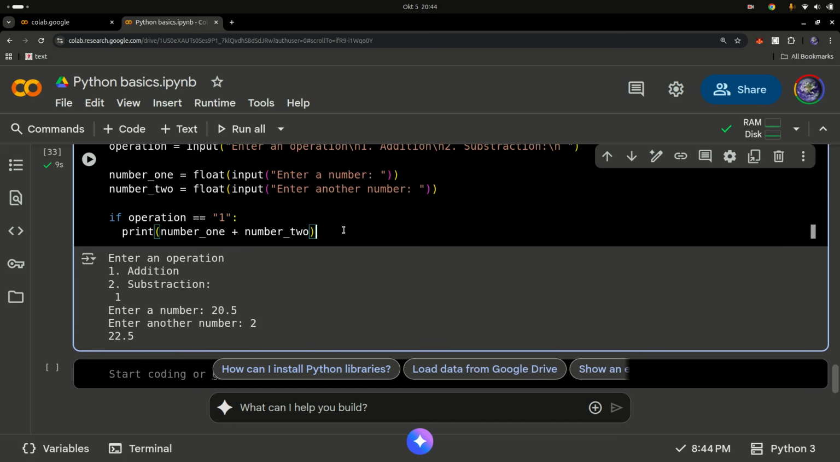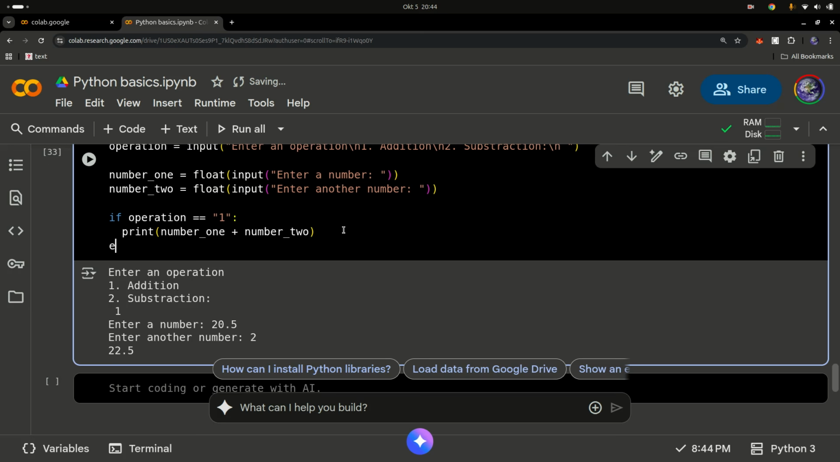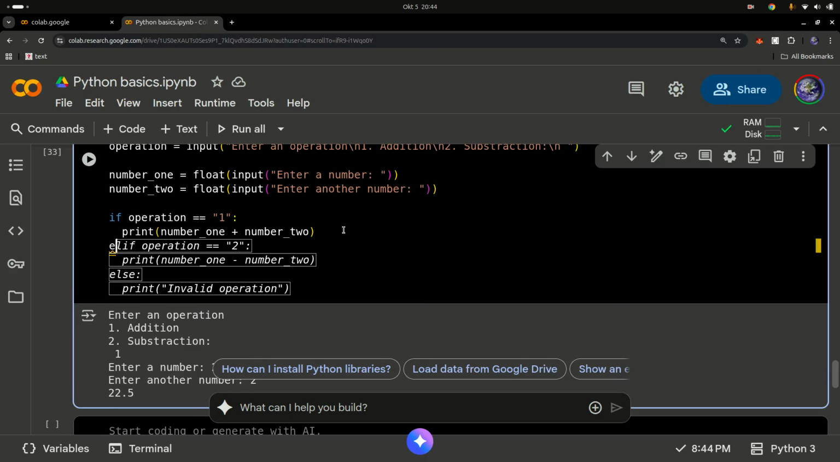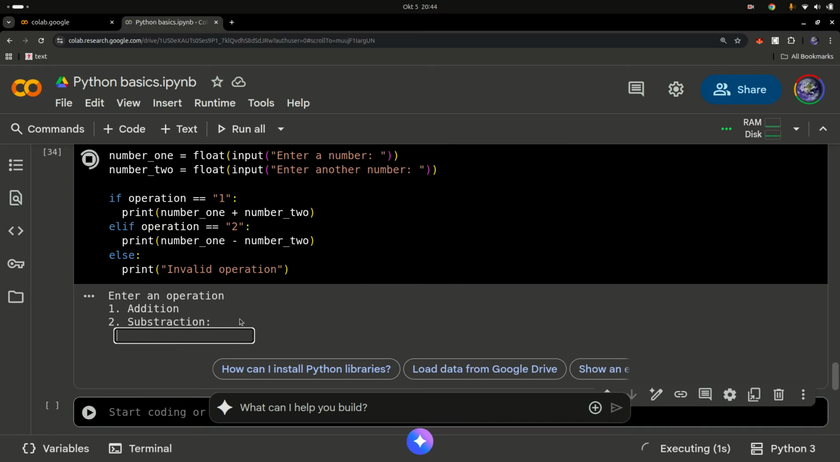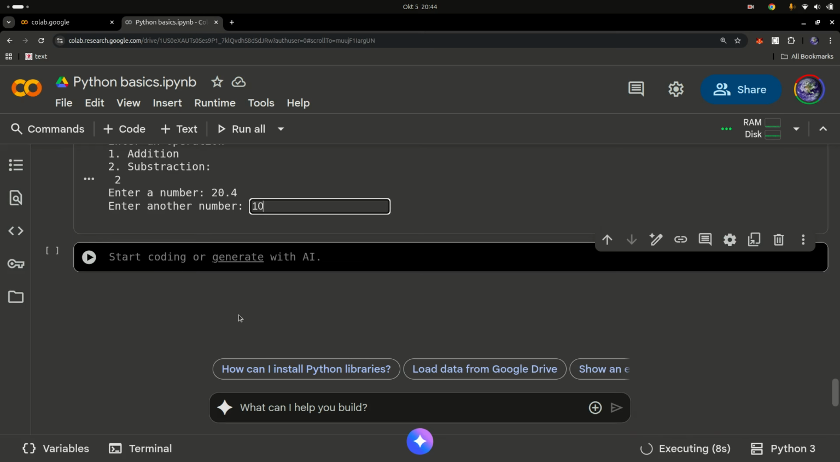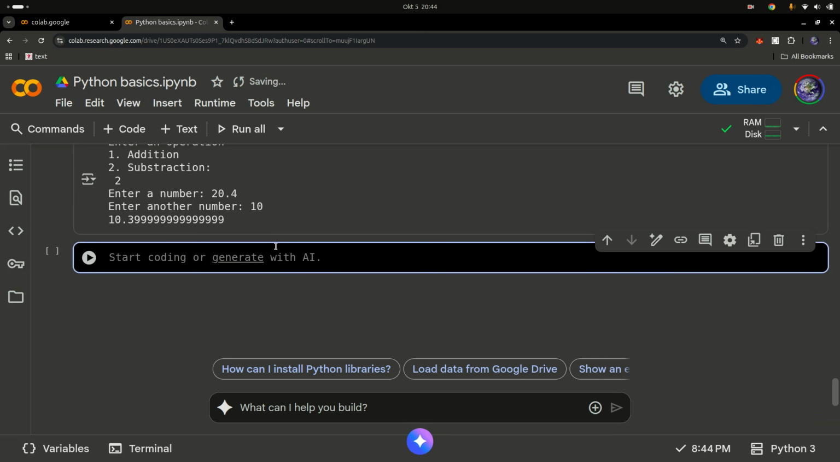So let's add in the last condition, which is going to be elif, where we learned elif. Else if the operator is equal to 2, then you're going to subtract the two numbers. So if the user didn't select either 1 or 2, we are going to hit the else block, and we're going to output invalid operation. So let's run this, and I'm going to say I want to do subtraction this time, and I'm going to input 20.4, and then I'm going to put in 10. Run it again. Now you can see we got the results in there.